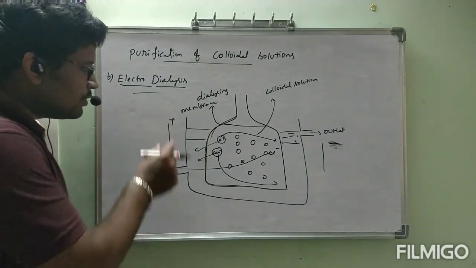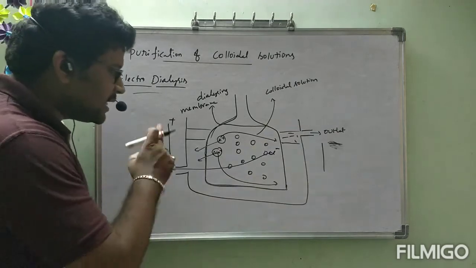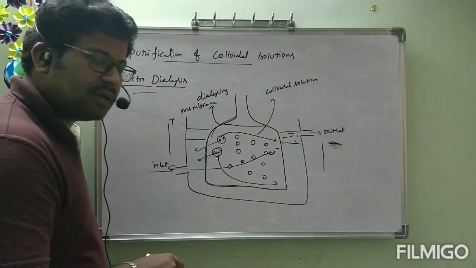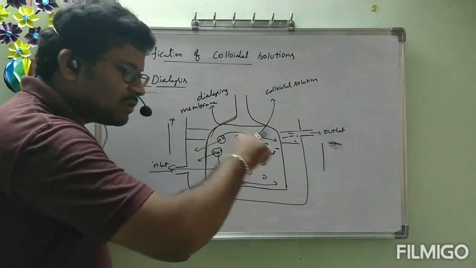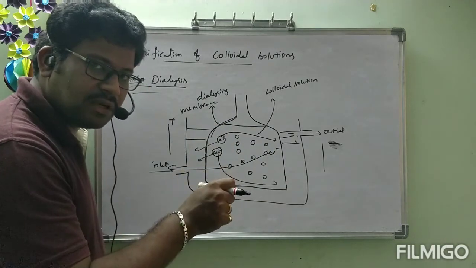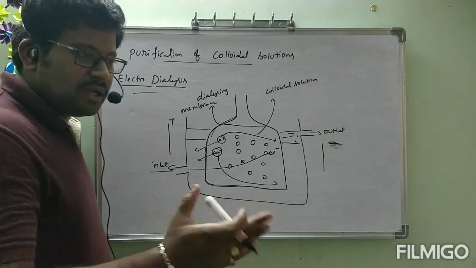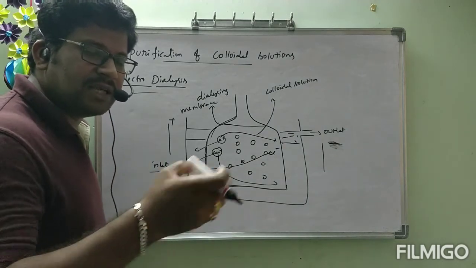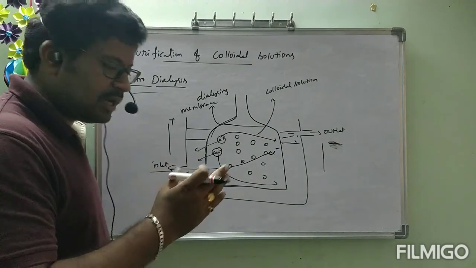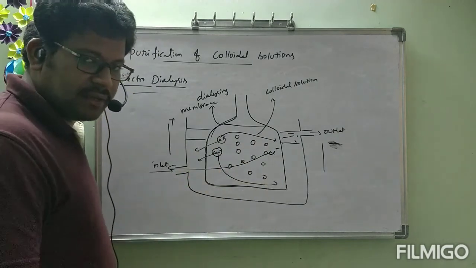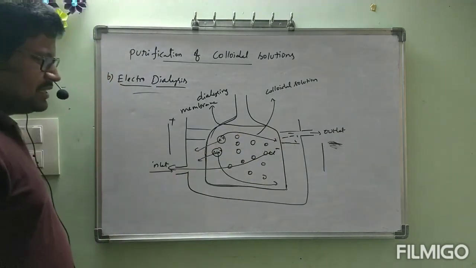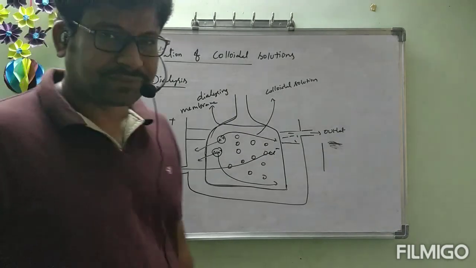That is only the application of an electric field. Because of that application of electric field, the impurities present in the colloidal solution, those are electrolytes, will be attracted towards the oppositely charged electrodes. Then if they are attracted a little bit fast, they will come towards the membrane and come out fast. Okay, this is about electrodialysis.